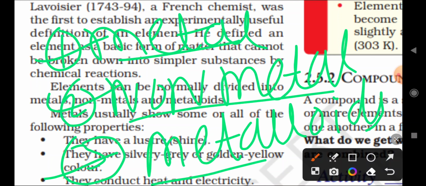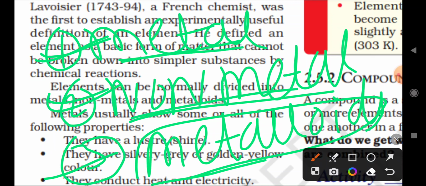It is also one type of substance, but it shows the properties of both metal and non-metal. What is the meaning of metalloids? They are not different from metal and non-metal. These are the substances which show the properties of both metal and non-metal. That is why they are called metalloids, right?